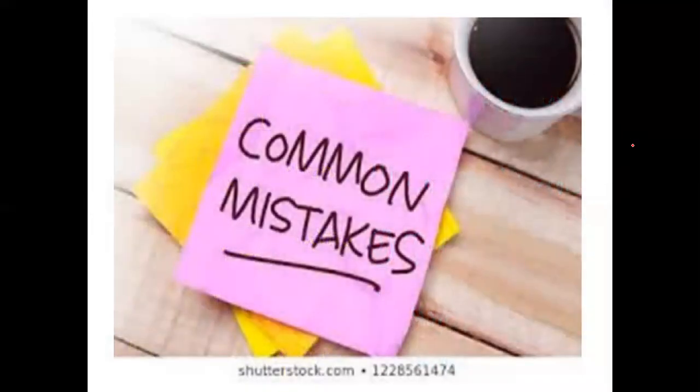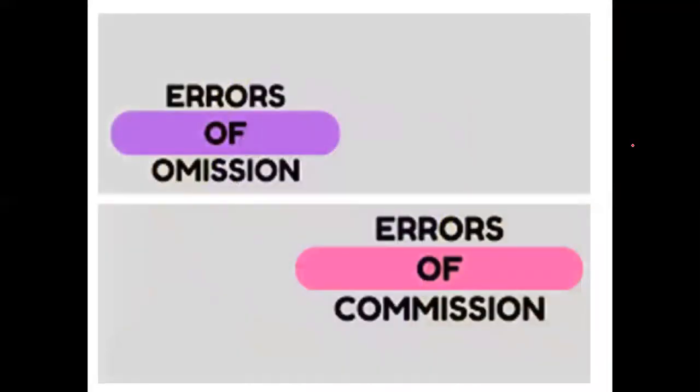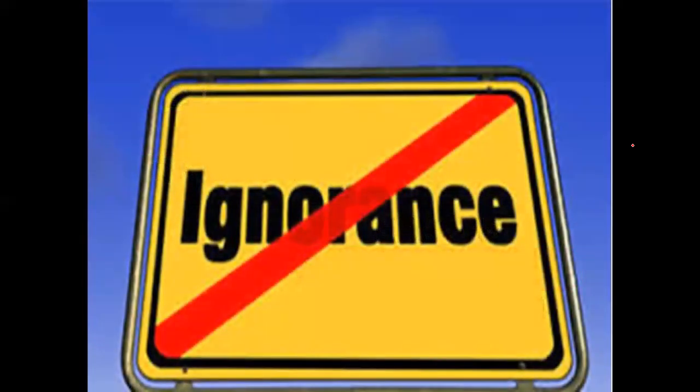But one thing is common, and that is when we are doing accounting, we are recording, we are classifying, there are chances of some common mistake while doing it. These errors are because of omissions. There may be a partial omission or there may be complete omissions. Omission means ignorance. When we forget to record a part of the transaction or completely that transaction is not being recorded, that is a part of error of omissions.